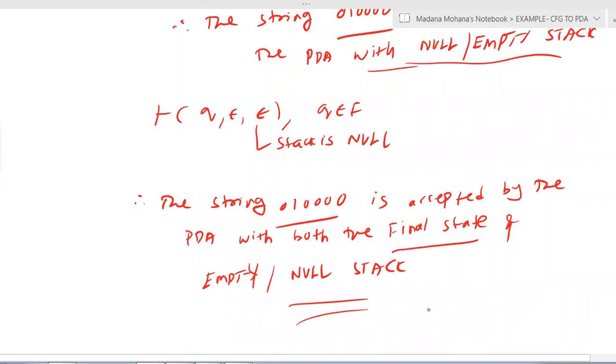These are all the three cases of acceptance of a string or language by a PDA.